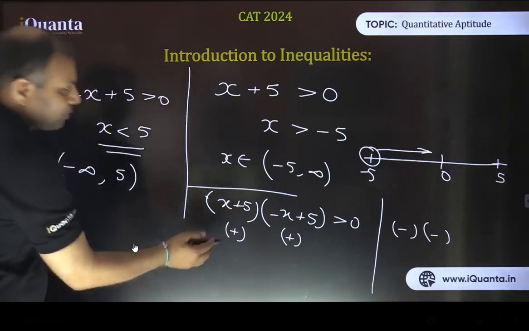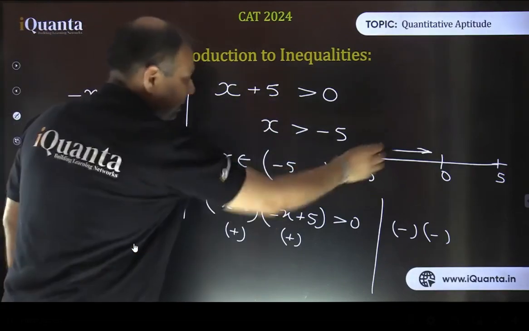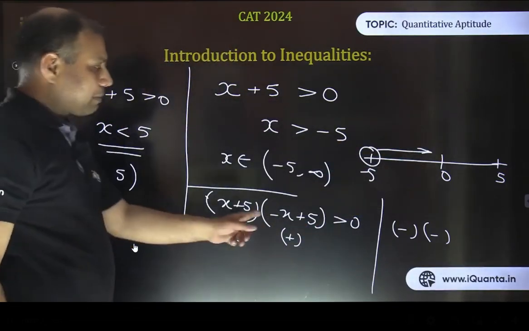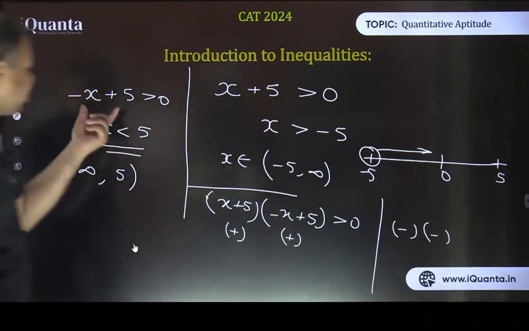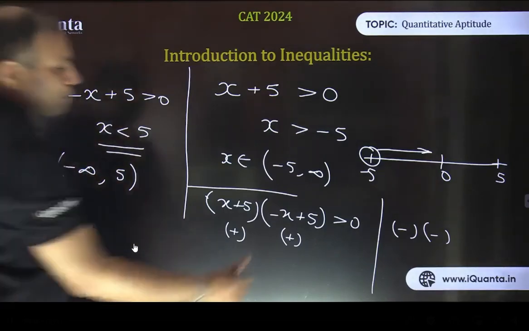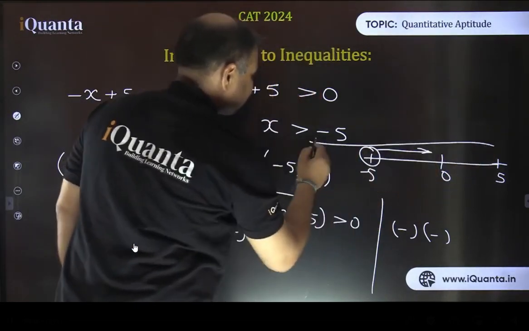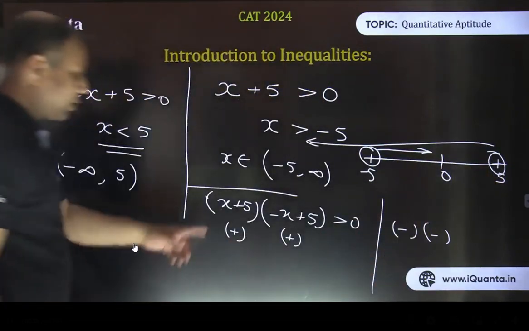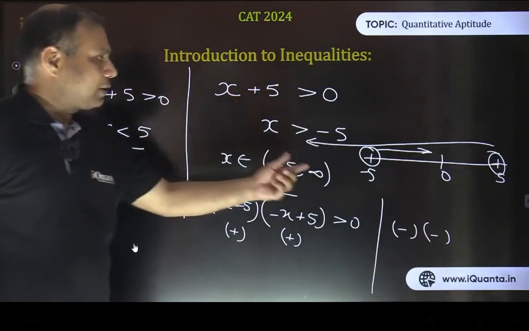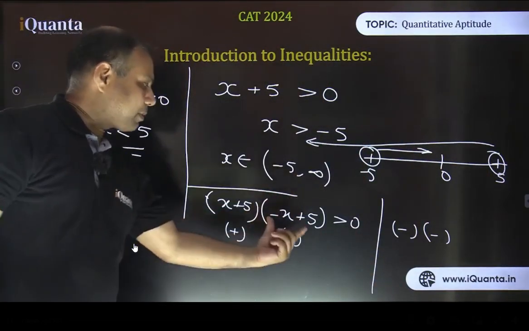So x plus 5 is positive. We have already seen that. So x lies in this range, greater than minus 5, right? And when minus x plus 5 is positive, in that case we have seen minus infinity to 5. So from minus infinity to 5, like this. This is the first part we have already done, when both terms are positive, the product is positive. So this was the first step, and with minus x plus 5 positive, we have done it here.